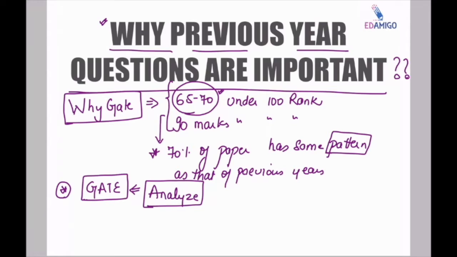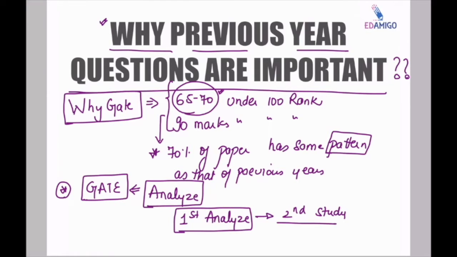So the first step is to analyze what kind of questions they are asking, and the second step is to study. If you are doing this, then you are on the correct path. You will get a good rank in GATE.